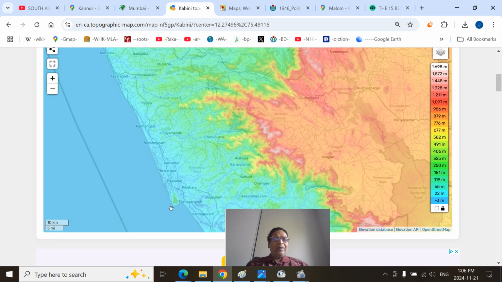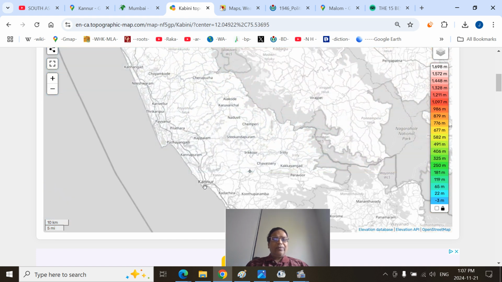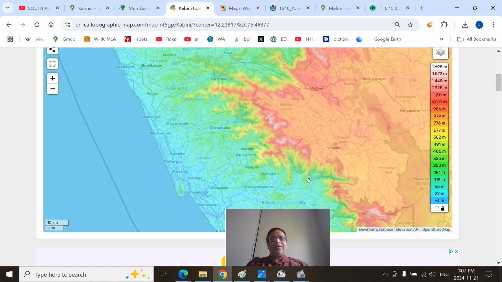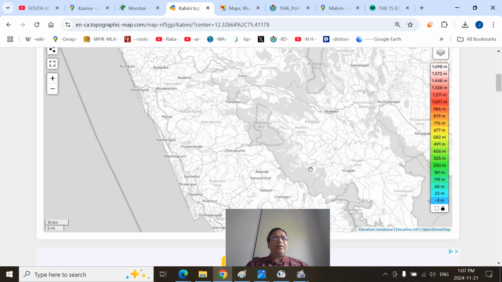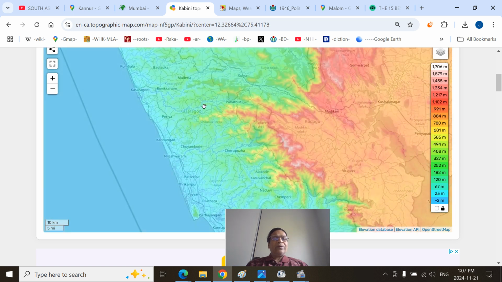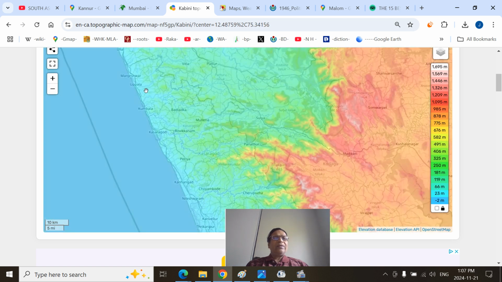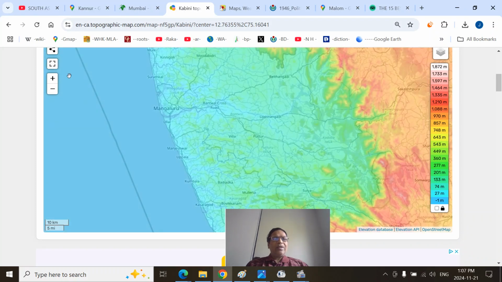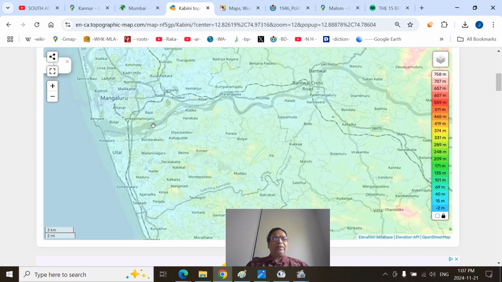The promontory, Ezhimala promontory, and Kannur will be here, Kannur promontory. This is the Brahmagiri, the mountain regions, and this is the Kasaragod here, and this is the Manjeshwaram, the northernmost part. You can see the Mangaluru, Netravati river basin there, Mangaluru.